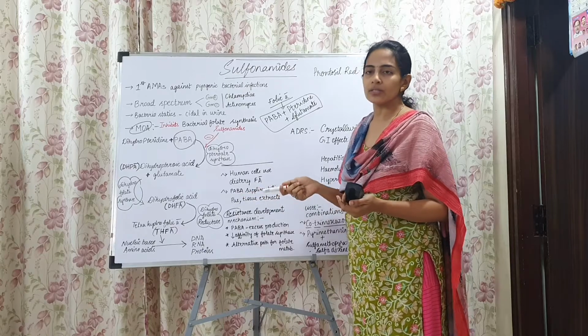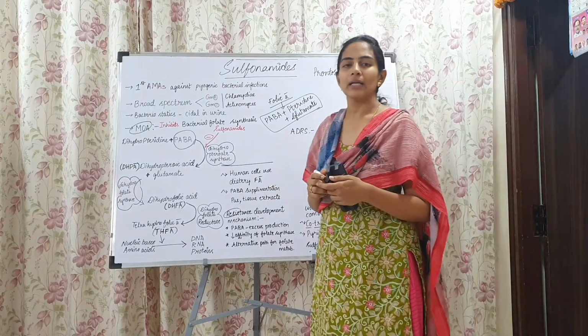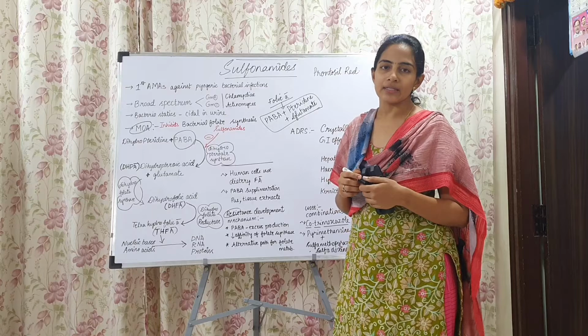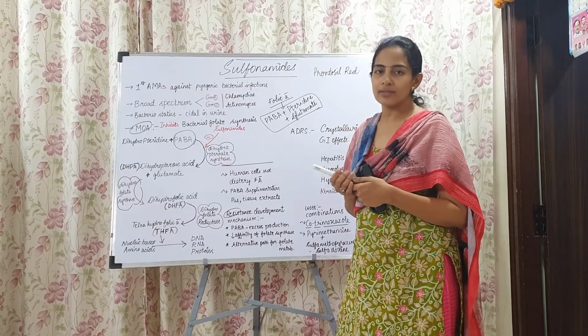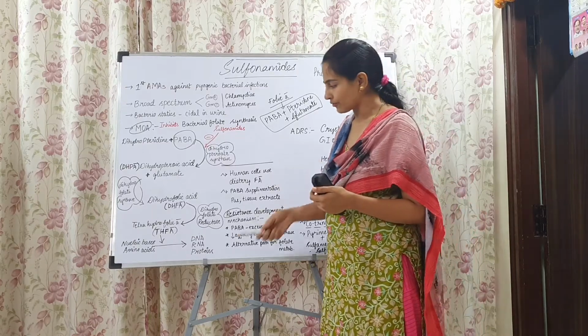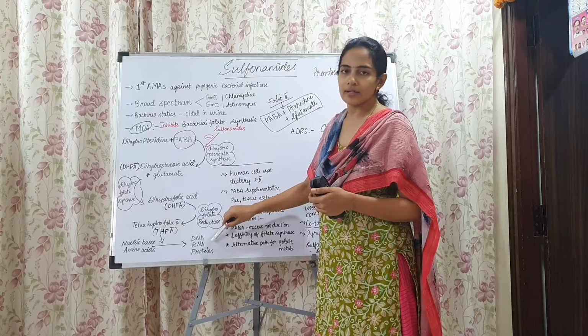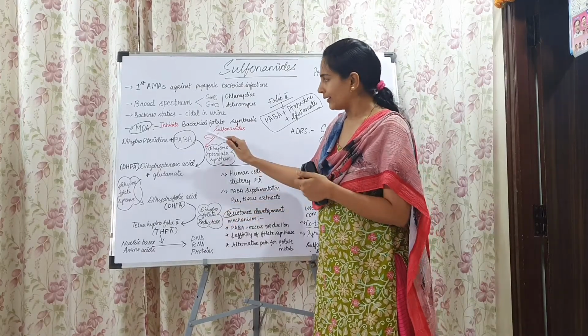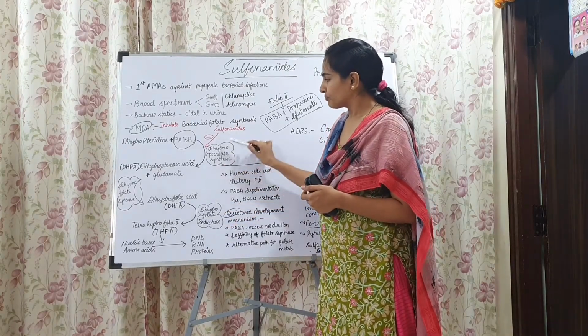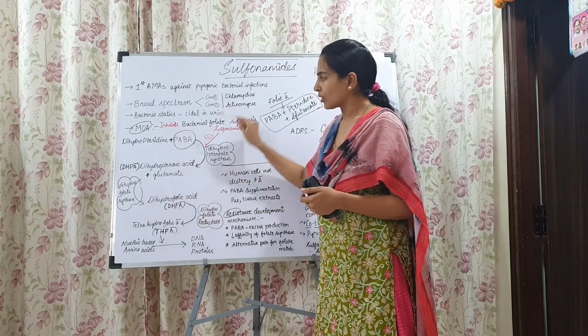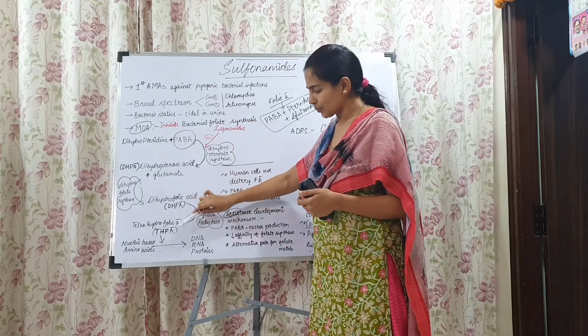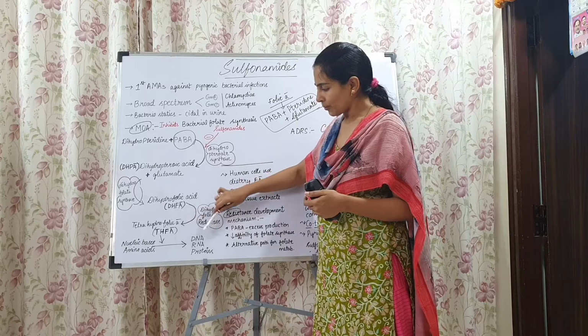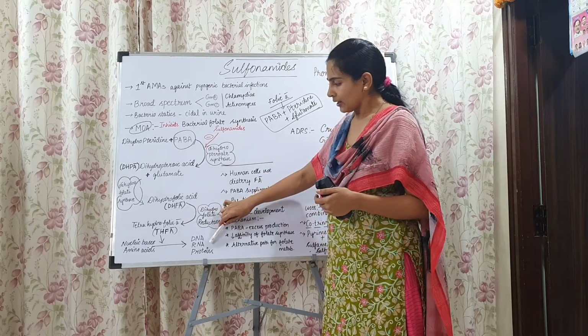Pus and tissue extracts, both of them, contain purines and thymidines. Purines and thymidines are nothing but the building blocks of DNA and RNA. So we are saying that tetrahydrofolic acid, or folic acid, is responsible for the formation of DNA and RNA.